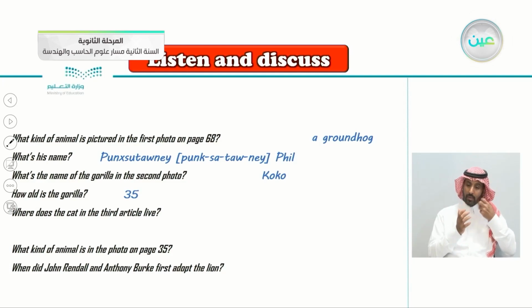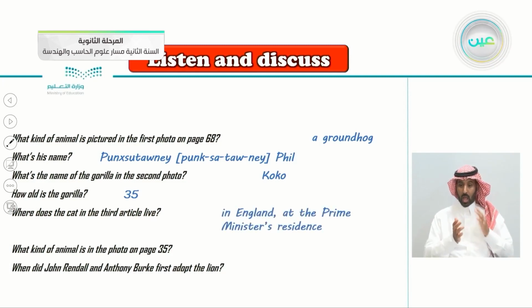Where does the cat in the third article live? The Mouser. So here, where does the cat in the third article live? Yes, in England at the Prime Minister's residence. In England at the Prime Minister's residence, or of course you can say in the Prime Minister's house. So residence is the name of the place.